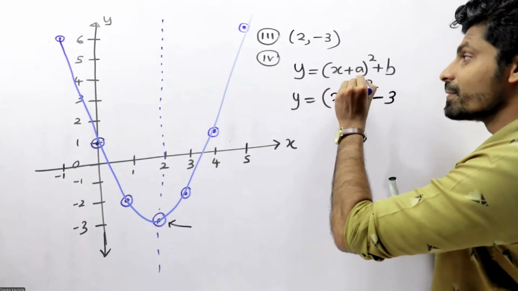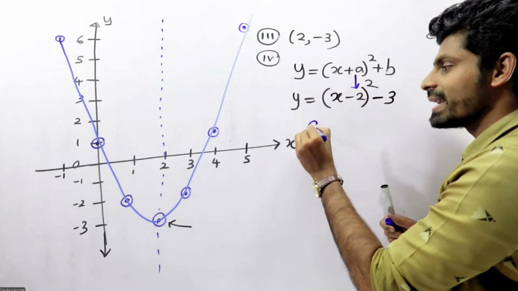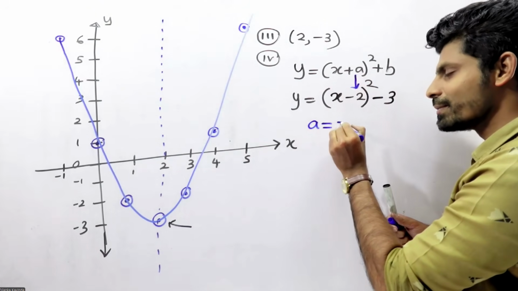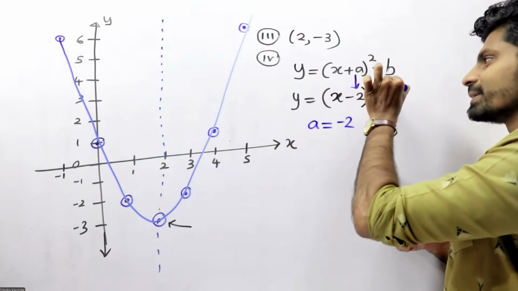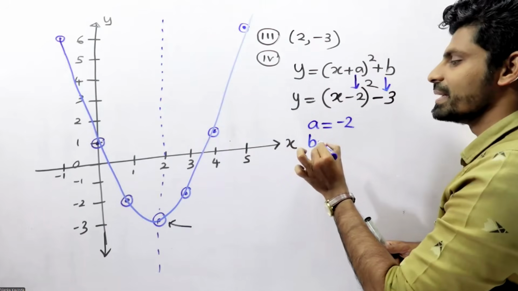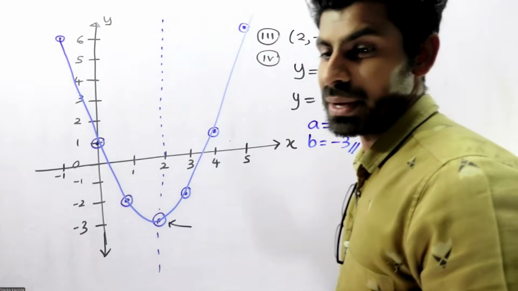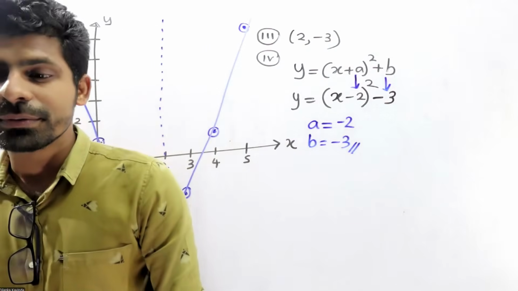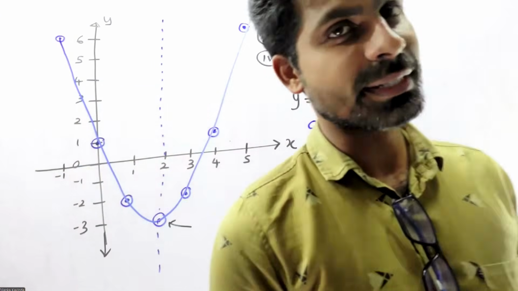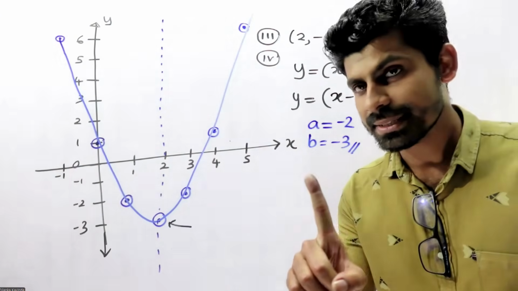Then what is the value of a? What is the value of a? a equals -2. What is the value of b? b equals -3. a equals -2 and b equals -3. Shall I explain another one again?